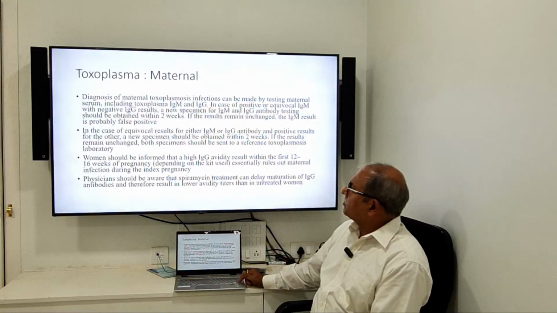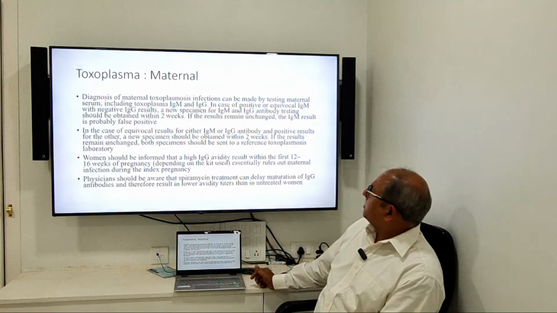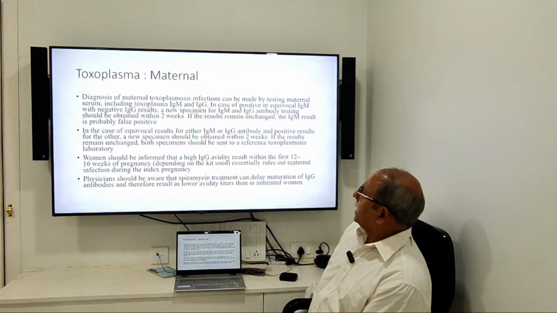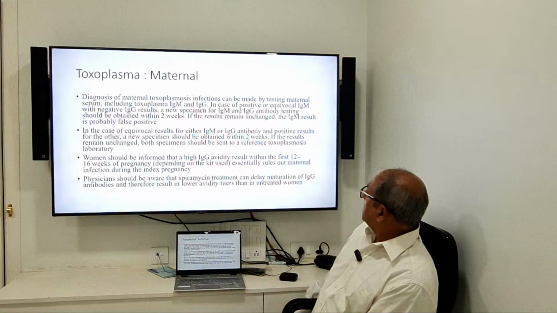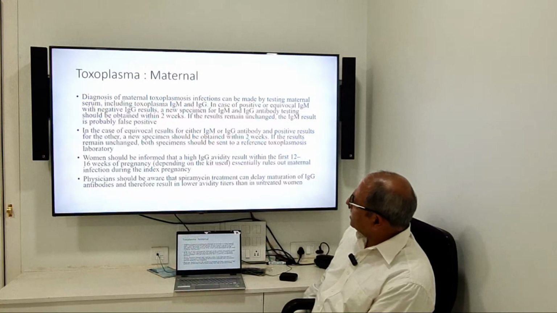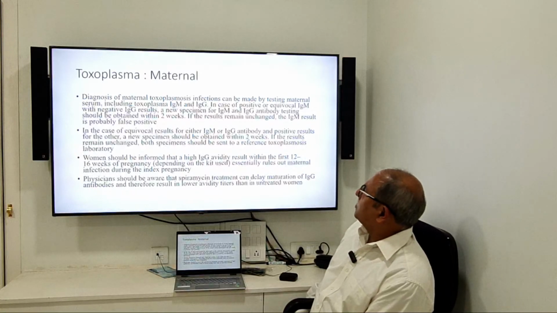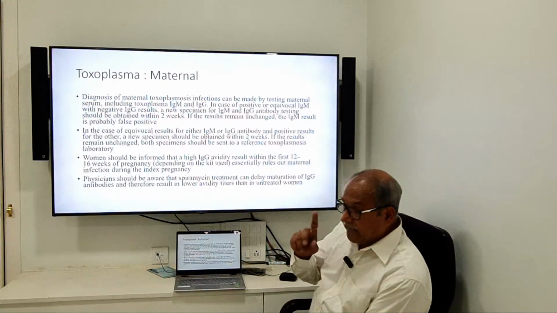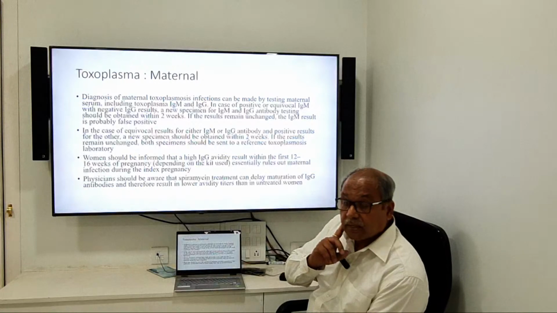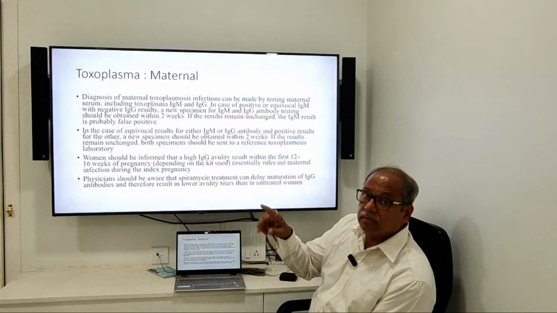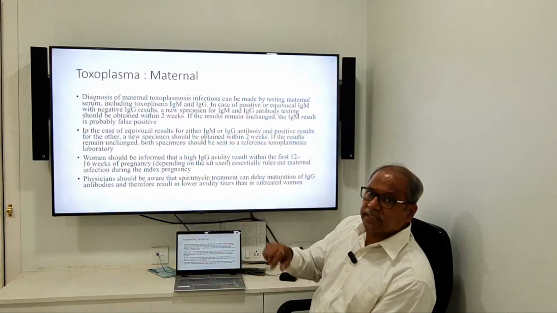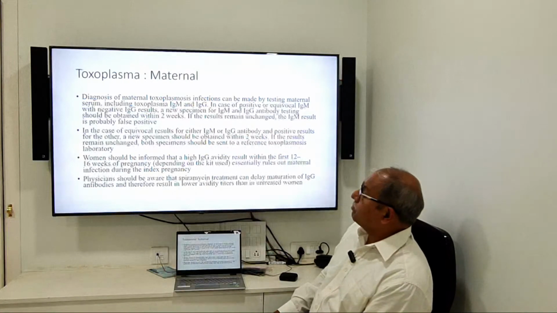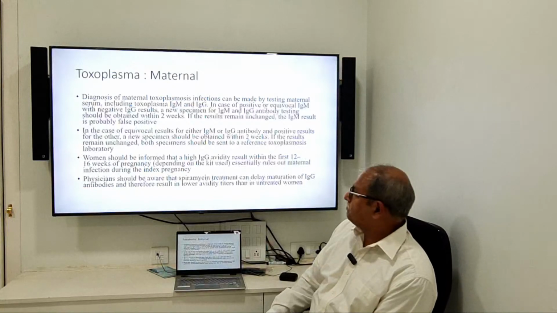Again, the toxoplasma is the next. Diagnosis of toxoplasma infection can be made by testing maternal serum, including toxoplasma IgM and IgG. In case of positive or equivocal IgM with negative IgG result, 2 new specimens for IgM IgG antibody testing should be obtained within 2 weeks. That means एक blood test से काम नहीं होता, आपके पास में पेयर्ड 1-2 हफ्ते बाद उसी लैब से फिर से टेस्ट कराइए. If the results remain unchanged, the IgM result probably might be false positive.